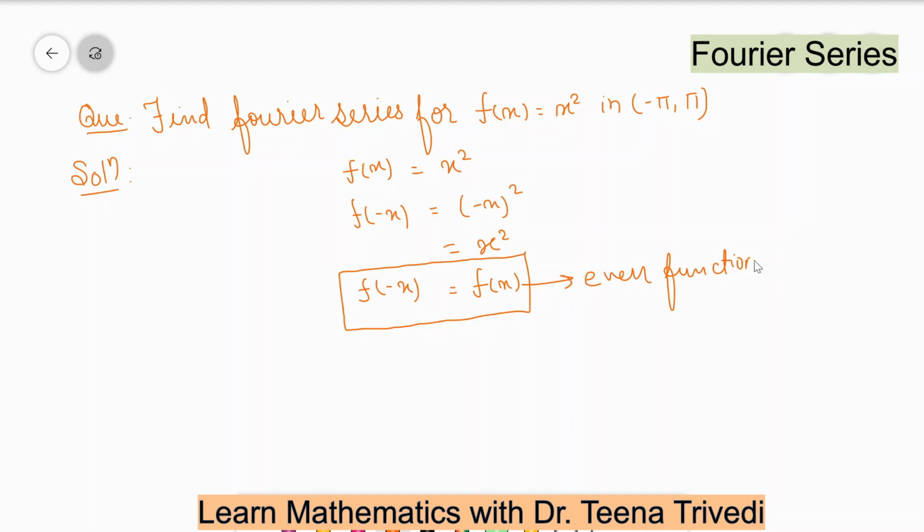So if the function is an even function in a Fourier series, what do we have to find? We have to find only the value of a0 and an, and the value of bn is equal to 0 because the function is an even function. So let's start how to solve this question.